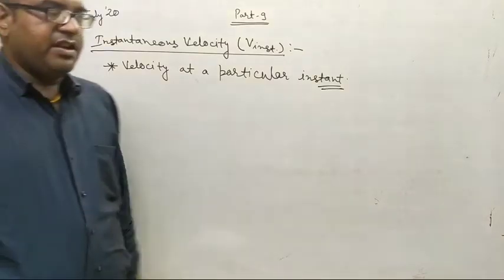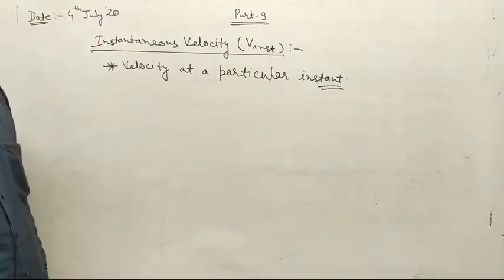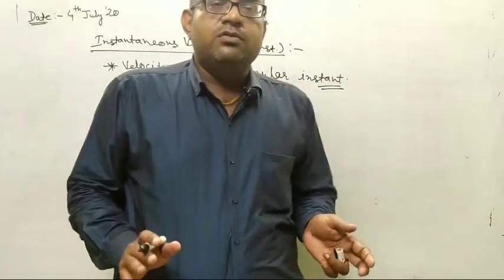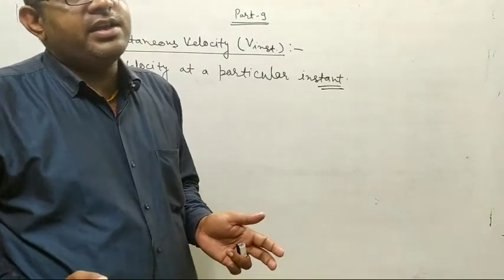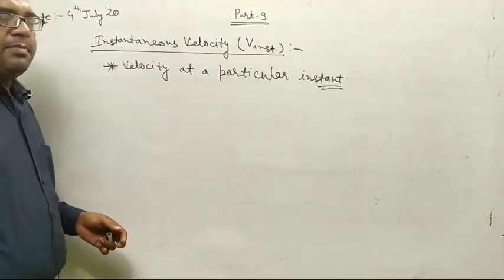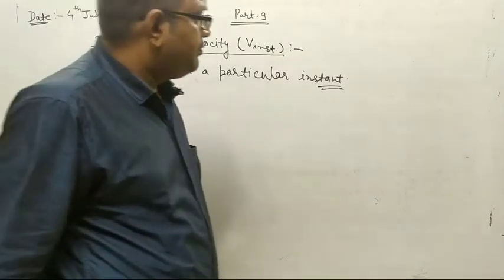I will give the definition of instantaneous velocity also, but first of all I want to clear your concept regarding instantaneous velocity, and for that I am taking a live example.